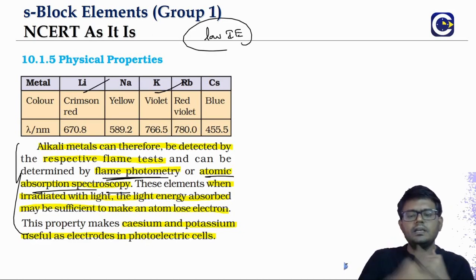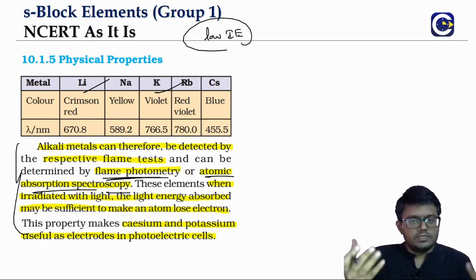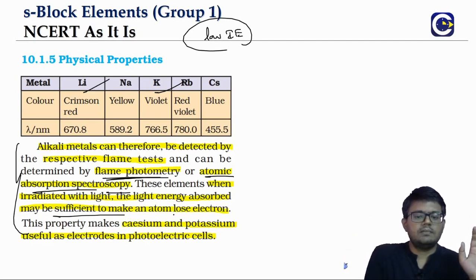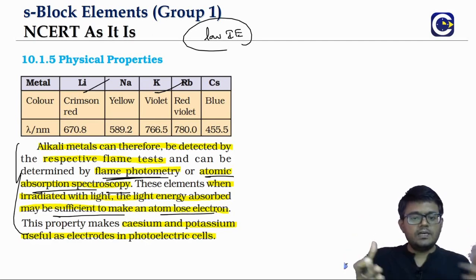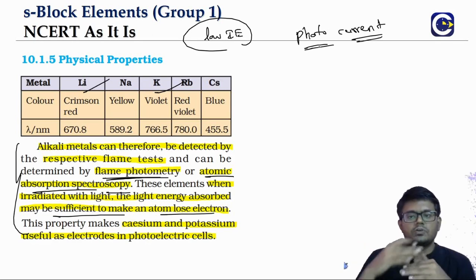And like the low ionization energy, because we said they will have low ionization energy, even if you are irradiating the surface of the metals with normal light, means visible light also, sometimes the electrons can be knocked out from the atom, means the electrons can be removed, and that's what will give us the photo current. So this is something that we have studied in the structure of atom chapter. Photo current means what?